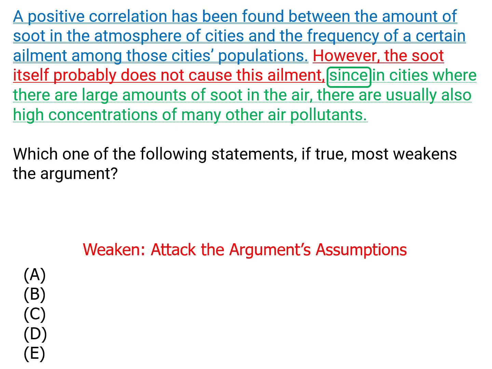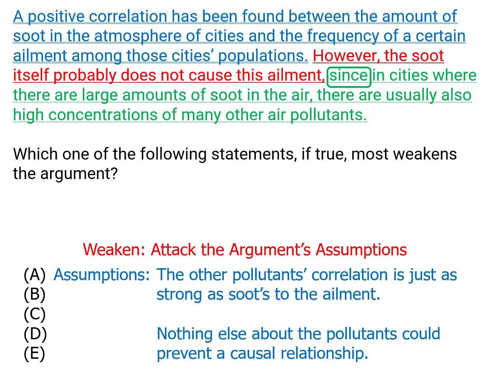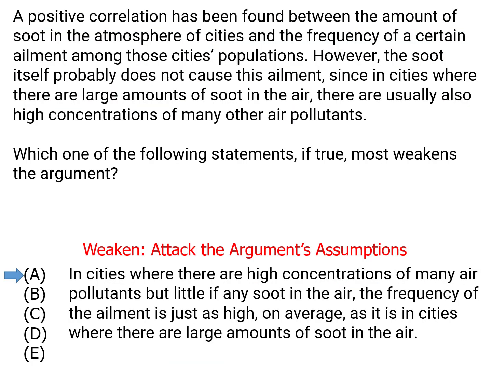So there are two major assumptions that we need in order for this argument to work. The first would be that the other pollutants are correlated with the ailment as strongly or more strongly than the soot is. And there can't be anything else standing in the way of these other pollutants from causing this ailment. Anything about the ailment or anything about pollution that would block the cause. So we're going to look for an answer choice that will attack one of these assumptions when we go to the answer choices.